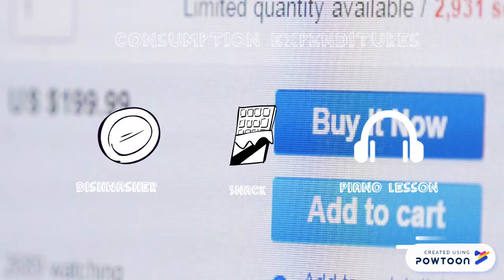For example, buying a snack from the vending machine or purchasing a new dishwasher. Even money spent on a service such as piano lessons is counted in the consumption expenditures category of the GDP.